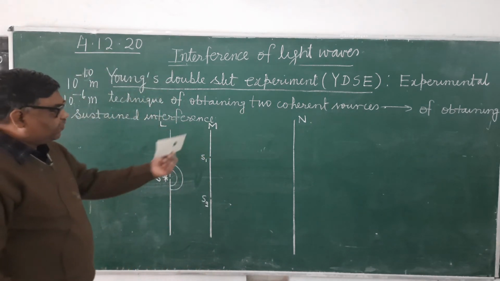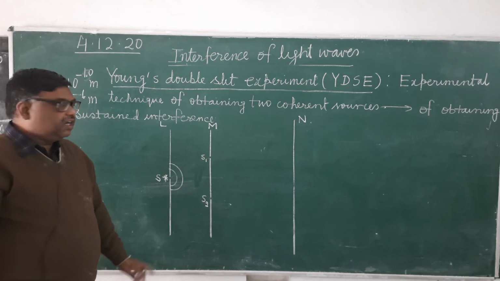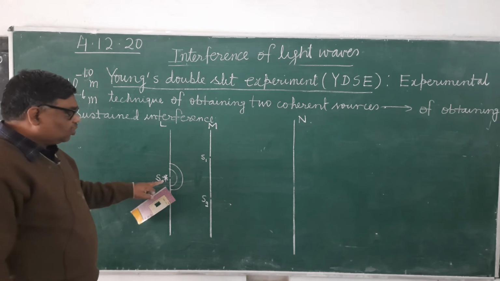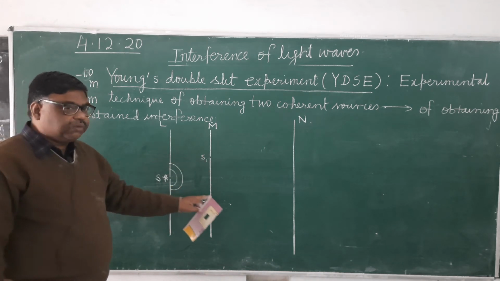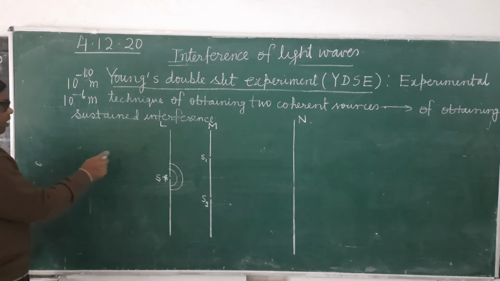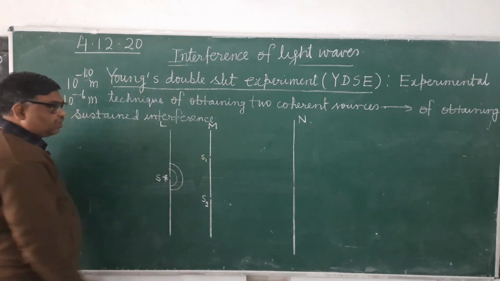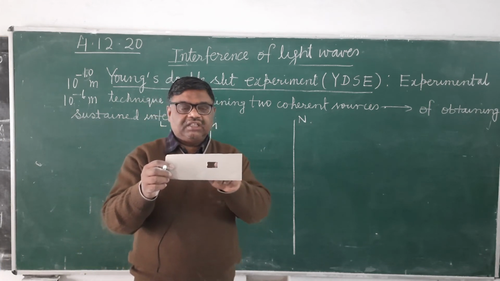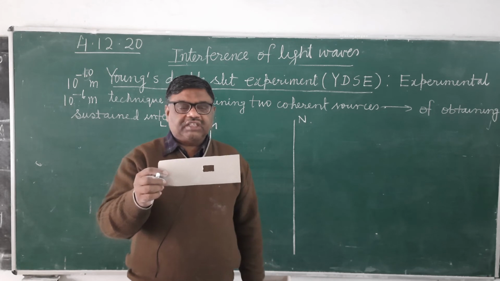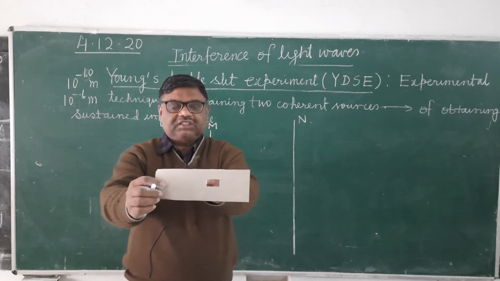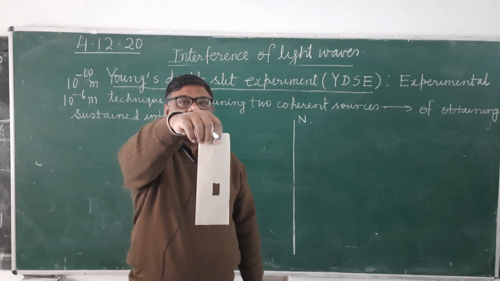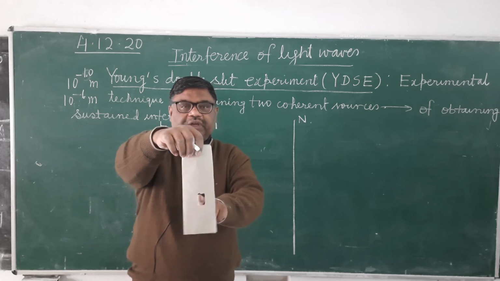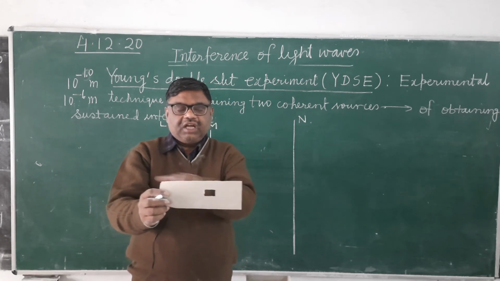Now in front of this there is another opaque screen, and it also has two rectangular narrow slits which are parallel to this, and their distance from here is the same. Suppose on the screen L this slit is in this way. Then on the next screen also the slit will be in the same way. It should not be like this. Here the length should be along the x direction.